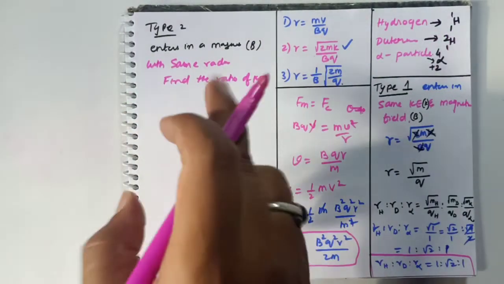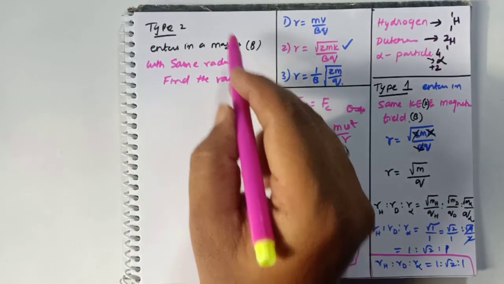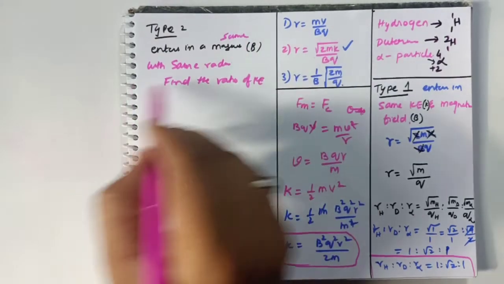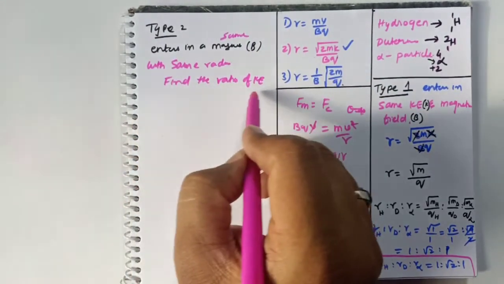So these three will enter the same magnetic field with the same radius, then find the ratio of kinetic energies.